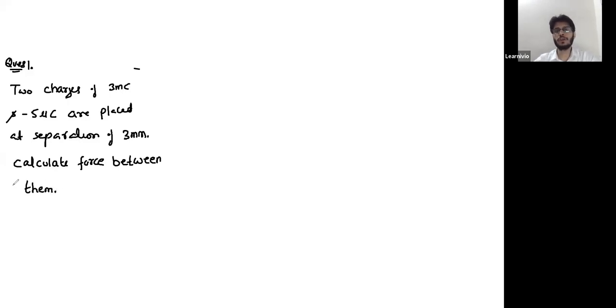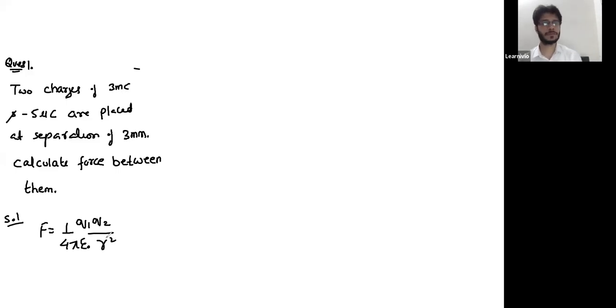If the medium is not mentioned, that means the medium is free space. So it's a simple application of this formula: F is 1 over 4 pi epsilon naught, Q1 Q2 by R square. This is the easiest question of this class.